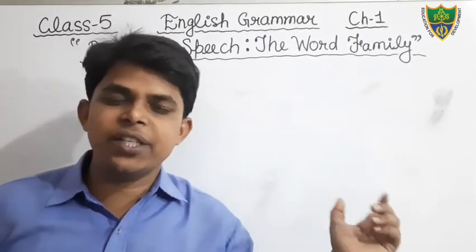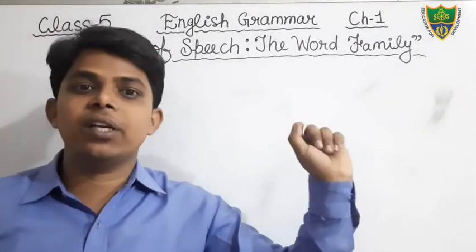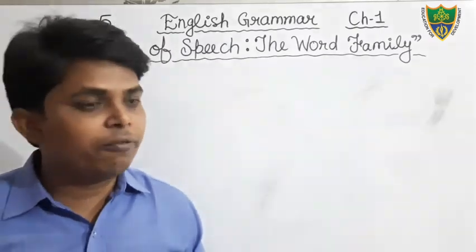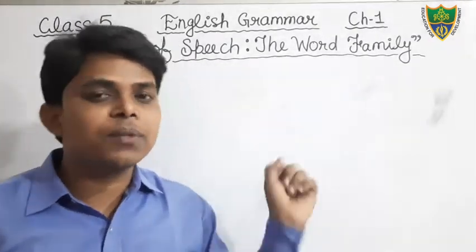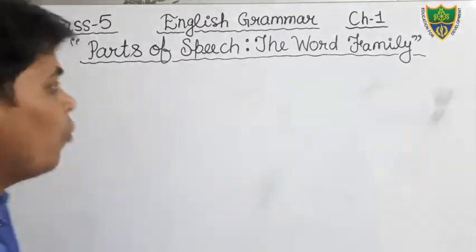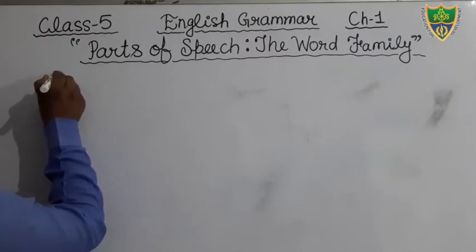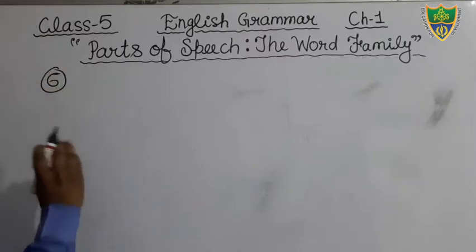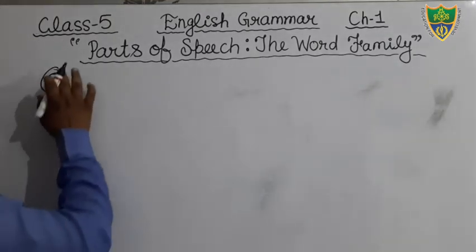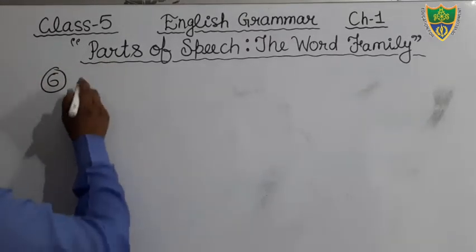In the playlist you can find there is a new batch, class 5 English grammar, 21 and 22, in which you will find all the videos of this class. So today we will discuss the topic preposition. In the previous class I had completed 5 parts of speech: noun, pronoun, adjective, verb and adverb. And today we will discuss the preposition, conjunction and interjection.